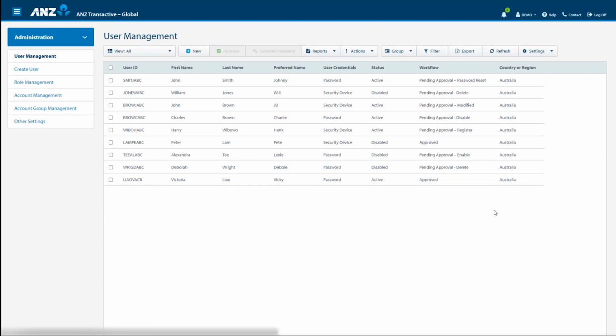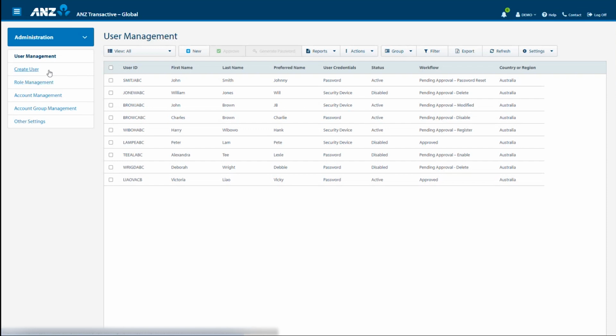I will now demonstrate how to create a company managed user. A company managed user is a user created and managed solely by administrators within your organisation and can only log in using a password. They can perform various tasks depending on the role that is assigned to them. However, there are restrictions on what functions the user can perform.